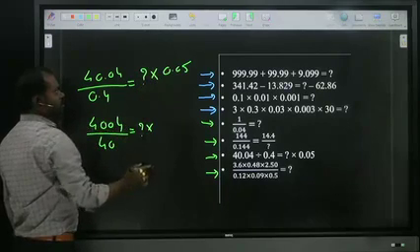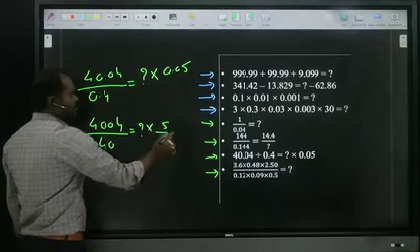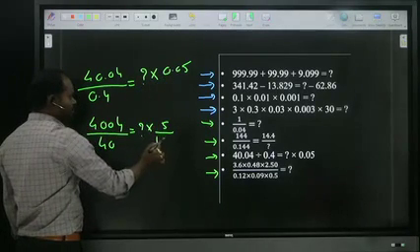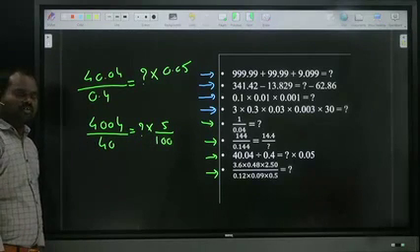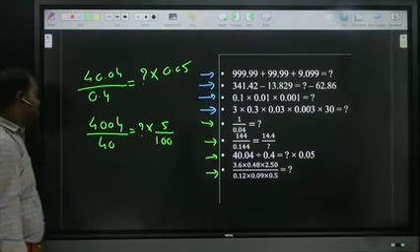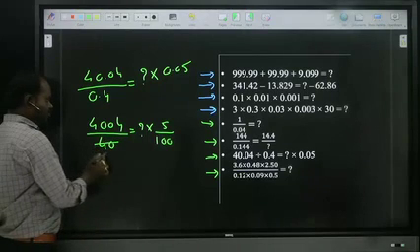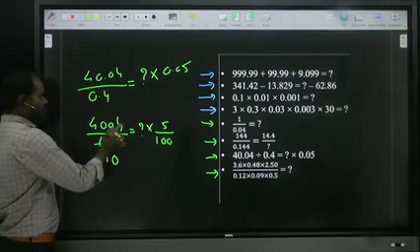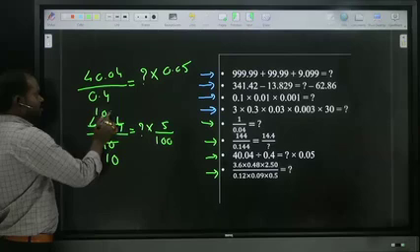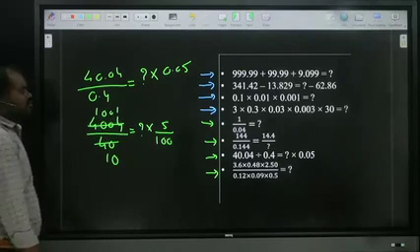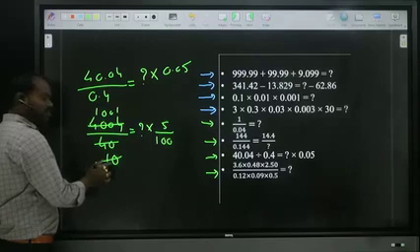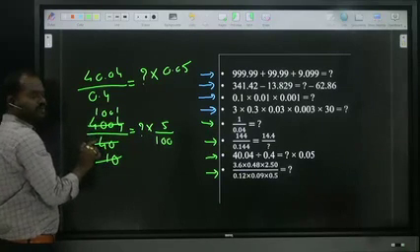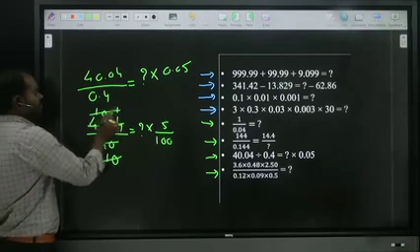If you remove the point, how can we write? 5 after point two numbers, so 5 by 100. Okay? Now our wish, we can cancel anyway. Now by cancelling with 4 tens, 1001, 1001. Now next, dividing with 10, the point will be after one number, left side. What is the answer of this?